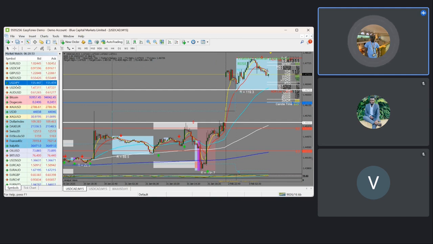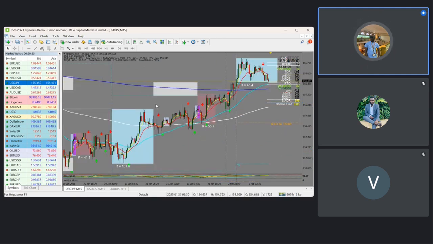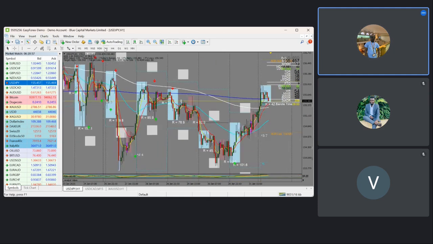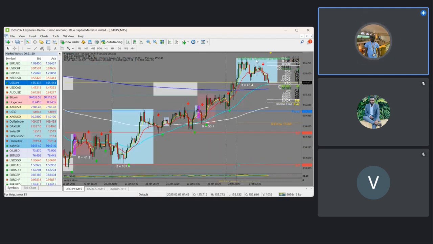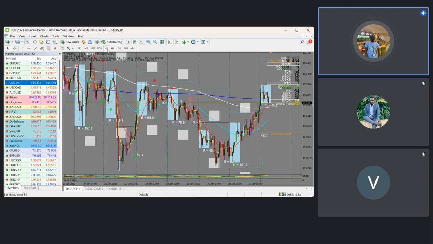So another group two pair is USD JPY. So you can see that the market is being held up by the EMAs, but that is the 800 EMA. So still speculating for some sells, but going into looking at the group two, we can go with USD CHF and USD CAD. But checking on the USD JPY, you can see that the market is being held up by most of the EMAs, but still we're speculating for downside regarding the correlation, the group one and then group two. So that is it on our major pairs.